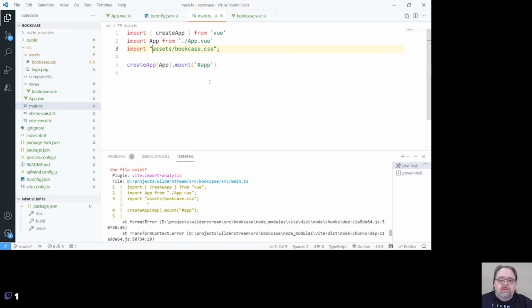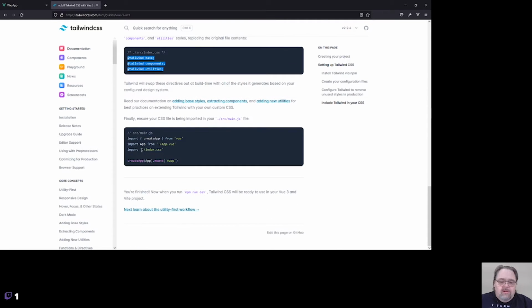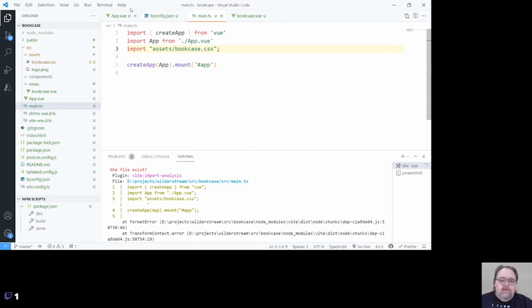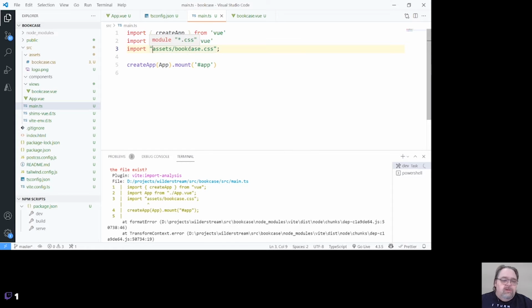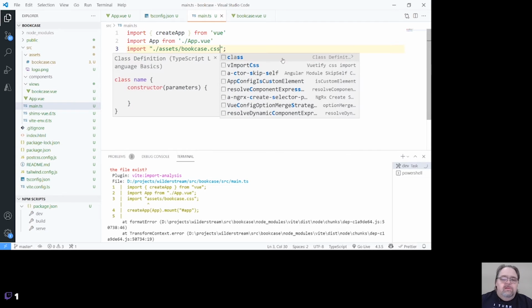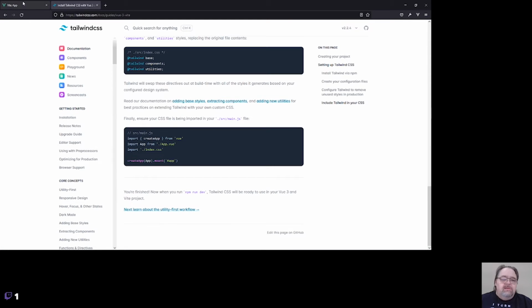Changing that? Nope. That doesn't like it. Let's make sure that I'm not screwing it up. That should be it. I just named it wrong. Let's try this. Assets, bookcase. Now it says it liked it, right?